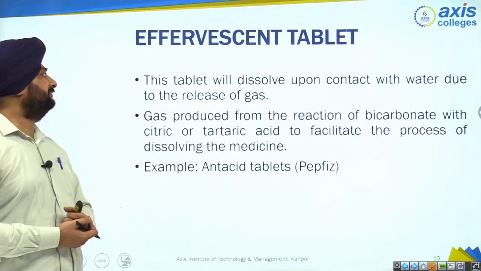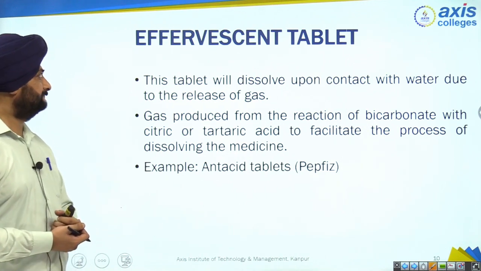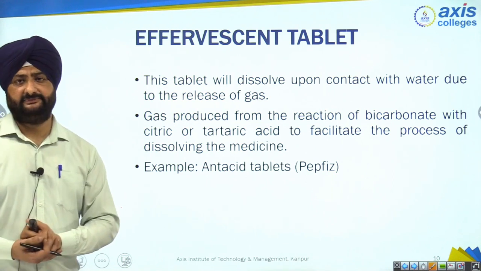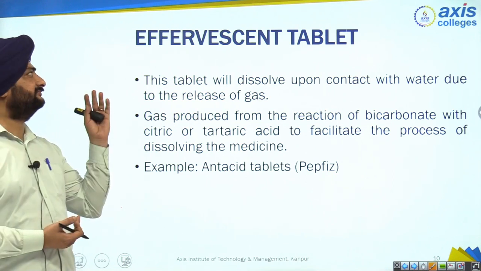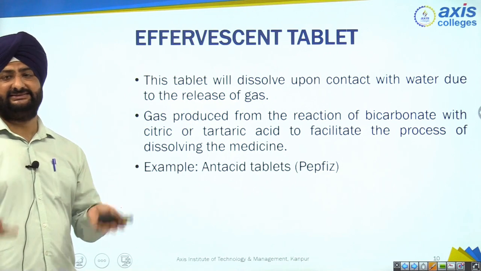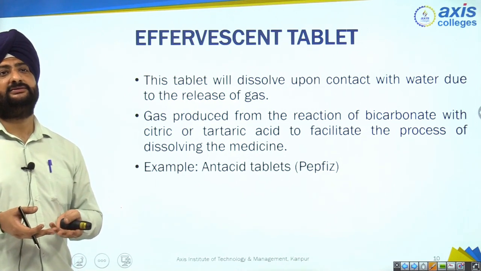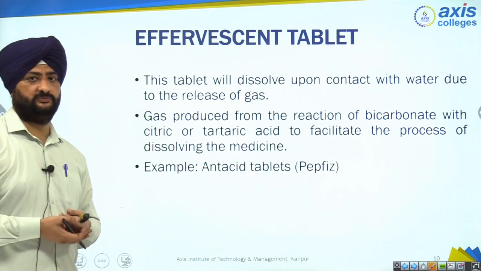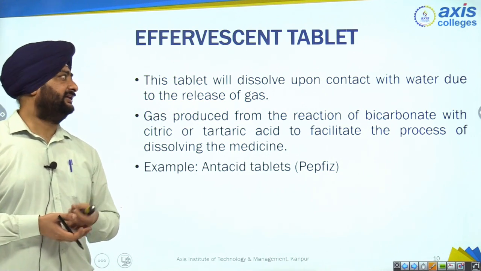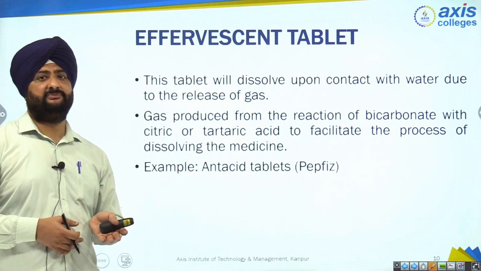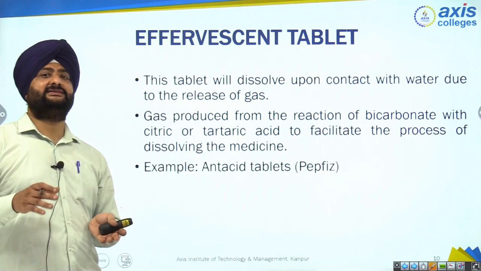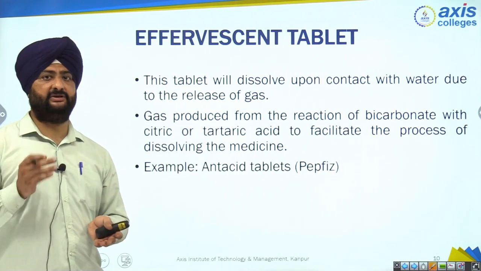Now next type of tablet is effervescent tablet. Now what is an effervescent tablet? As the name suggests, it effervesces. What does it effervesce? Gas, right? What type of gas? CO2, carbon dioxide gas. When we use this type of tablet, it effervesces CO2 gas, carbon dioxide gas.